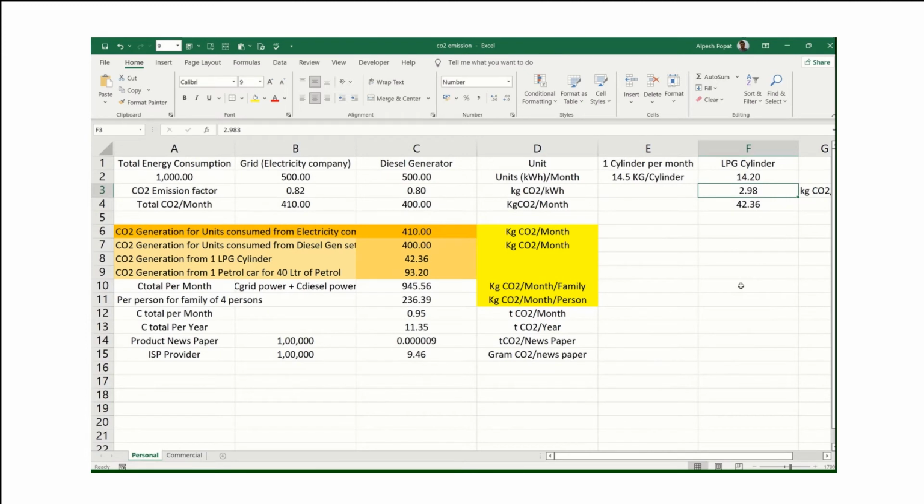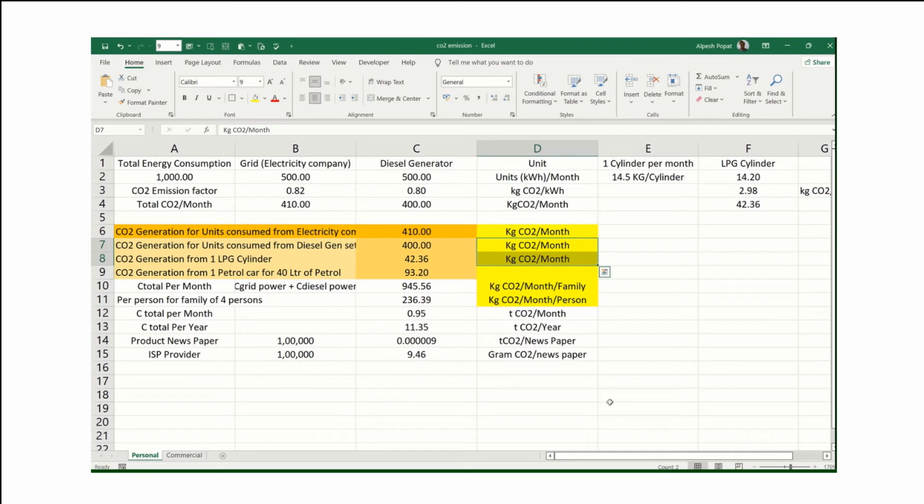So when we burnt the entire one cylinder, that means 42.36 kg of CO2 is emitted. Here, my 1000 units is my monthly consumption, 500 from the electricity board and 500 from the diesel generator set, so that gives 810 kg of CO2 per month for electricity. Now I am adding one cylinder as monthly usage, so that adds another 42.36 kg of CO2 per month.